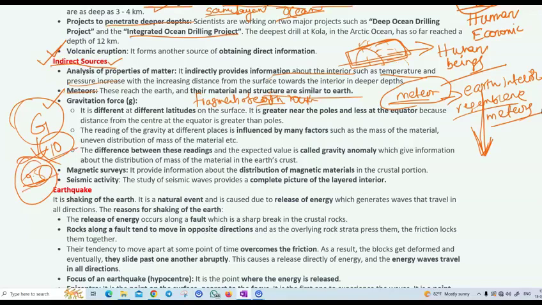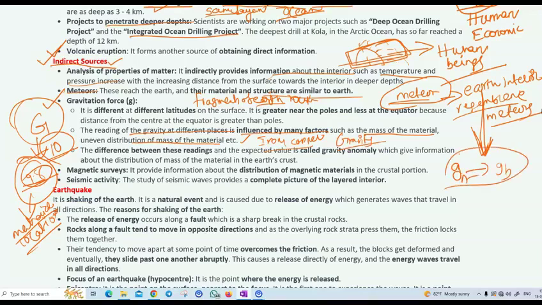The gravity at different points is influenced by many factors, such as the mass of the material or uneven distribution of the mass of the material, and the location of materials is also very important. If we want to find iron, copper, all these materials, we can find them with the help of gravity difference. The difference in gravity from one place to another is called gravity anomaly.